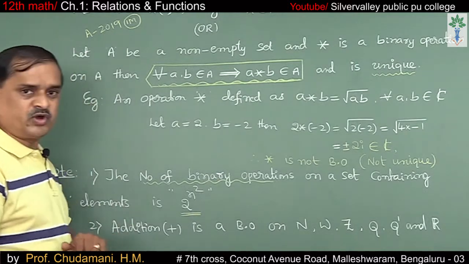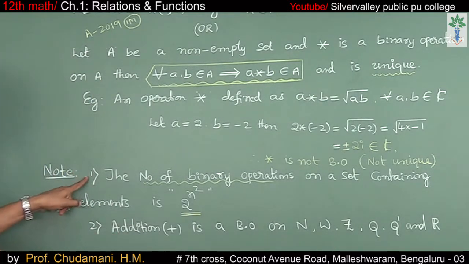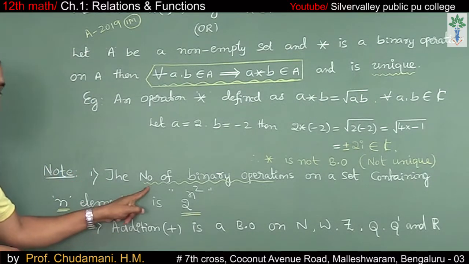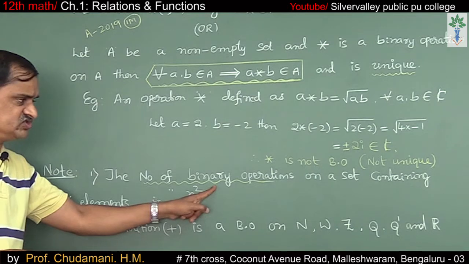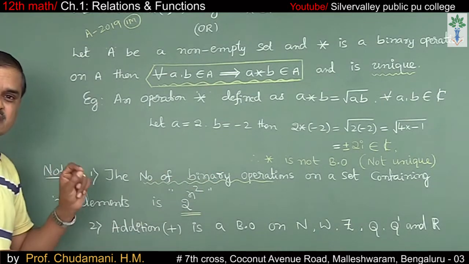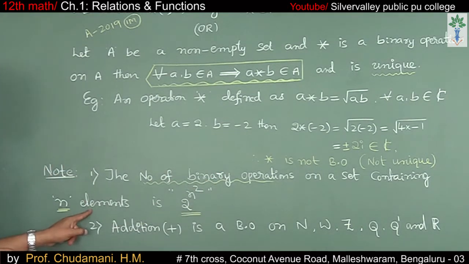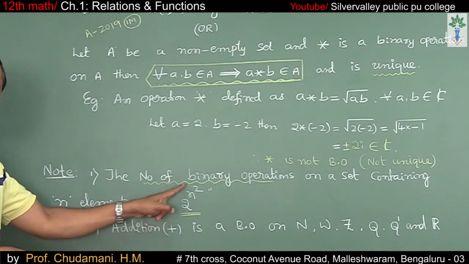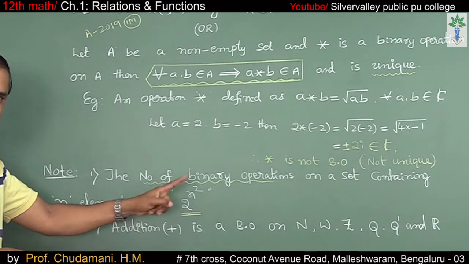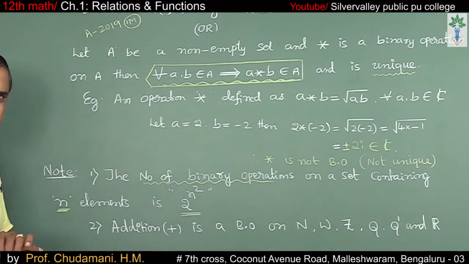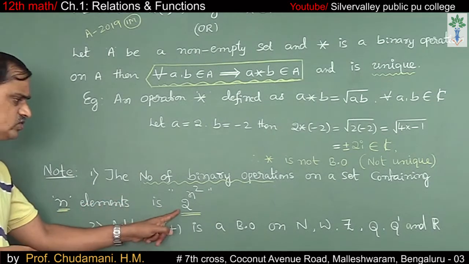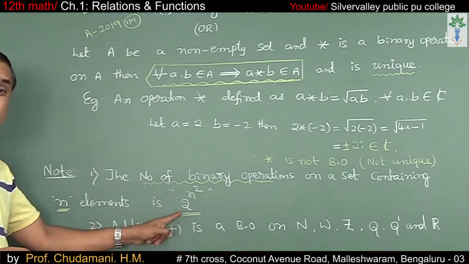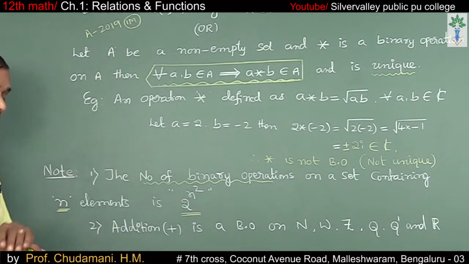We have a few important notes. Note number 1: the number of binary operations on a set containing n elements is 2 to the power of n square, because there are n choices for a and n for b, so in general 2 to the power of n into n, that is 2 to the power of n square binary operations.